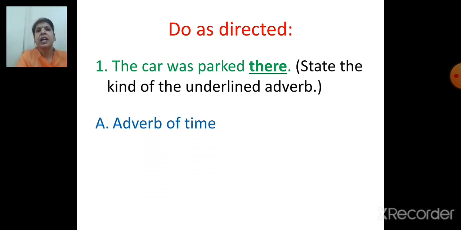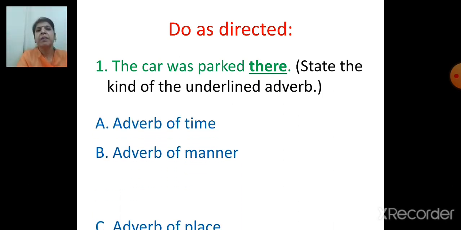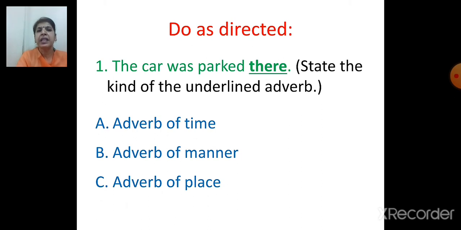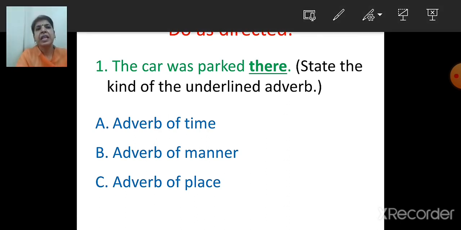Options are adverb of time, adverb of manner, adverb of place. When we say the car was parked there, what will you ask? Where? There. So it is adverb of place. So the correct answer is adverb of place, option C, right?